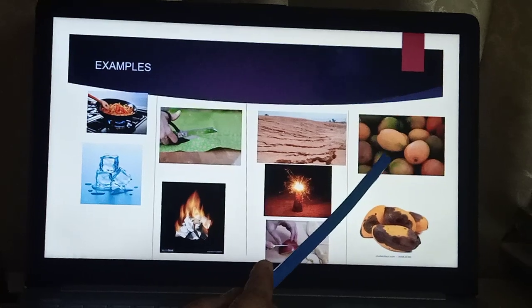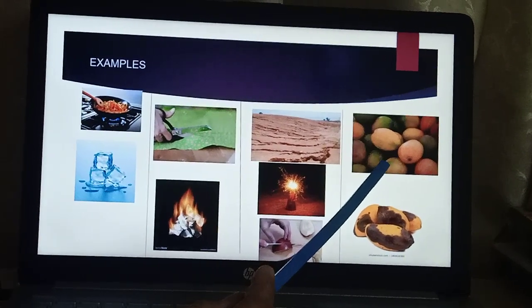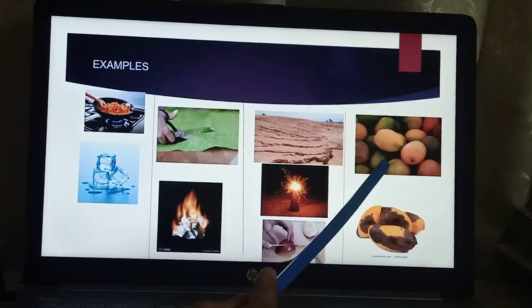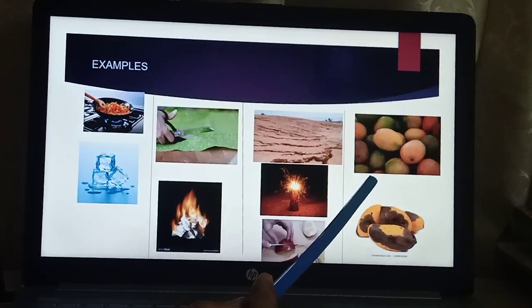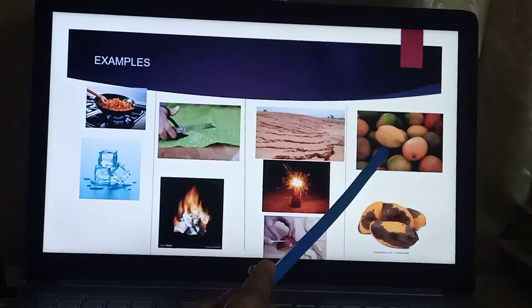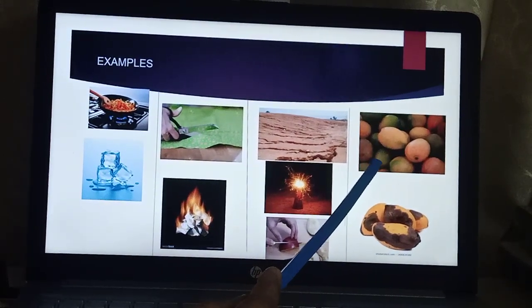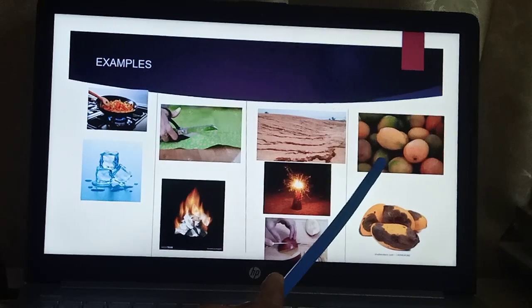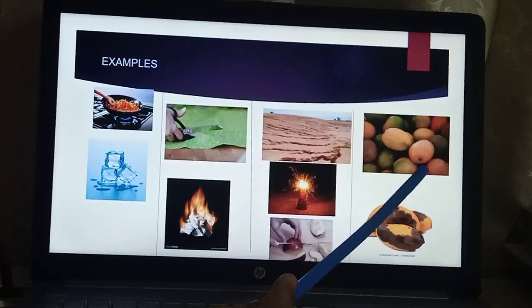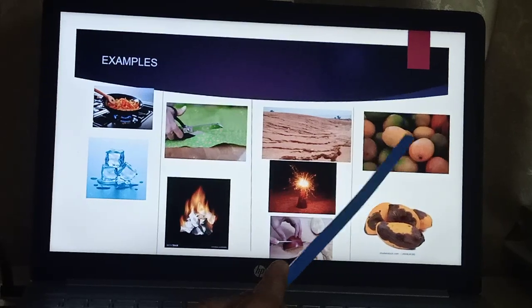Now the next category is the example of desirable and undesirable change. Desirable changes means those changes which are beneficial. For example, the first one, ripening of mangoes. Definitely it's a beneficial change. We definitely want mangoes to be ripened. So this is an example of a desirable change.